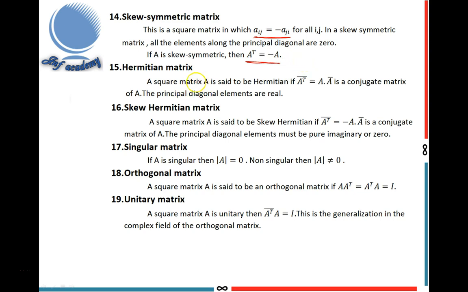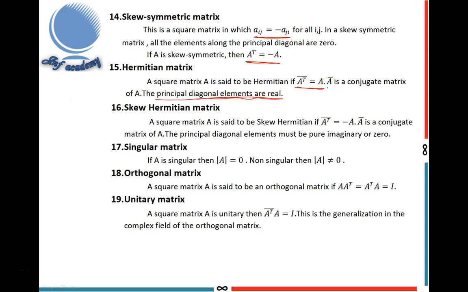Next, Hermitian matrix. A square matrix A is said to be Hermitian if A transpose conjugate equal to A, where A conjugate is the conjugate matrix of A. And here one condition is given: the principal diagonal elements are real. Then only we can get A transpose conjugate equal to A, otherwise I can't get it.